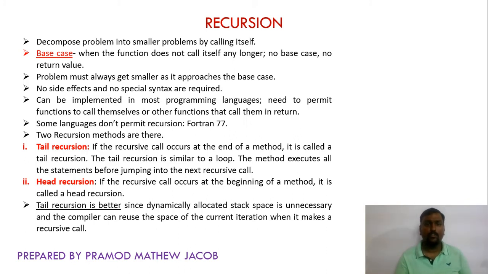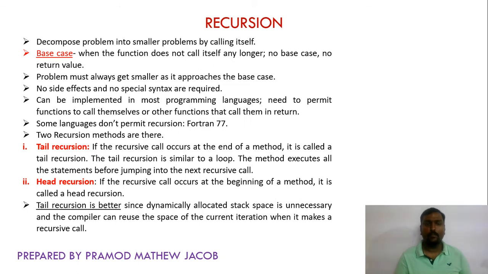Recursion can be done in two ways: head recursion and tail recursion. If the recursive function call occurs at the end of a method, it is called a tail recursion. The execution of a tail recursion is similar to a loop. The method executes all the statements before jumping into the next recursive call. In case of a head recursion, the recursive call occurs at the beginning of a method.